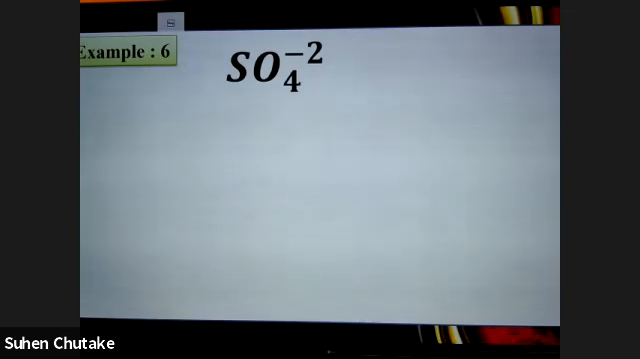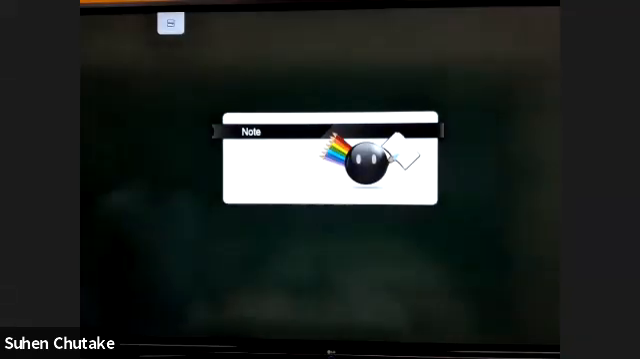Sir, I got protons and neutrons are 48 and electrons are 50. Yeah. Have you all got this answer? Yes, sir. Children, are you able to do this? For those who haven't got it,